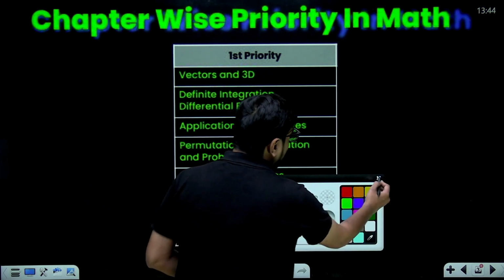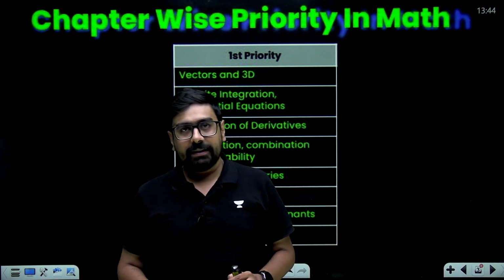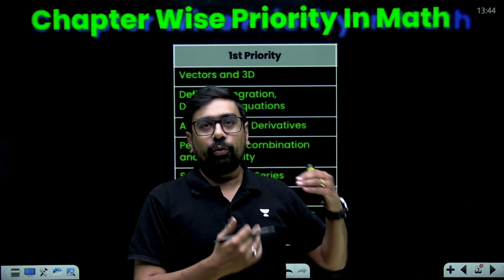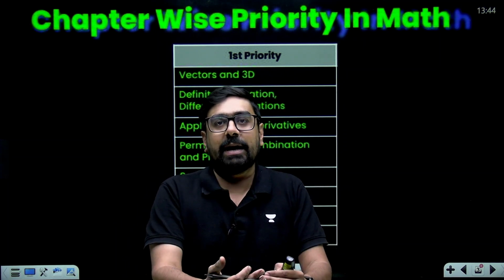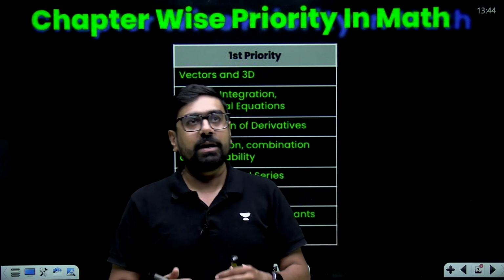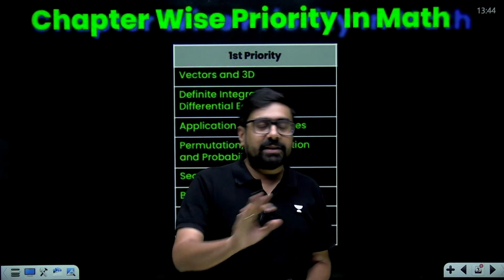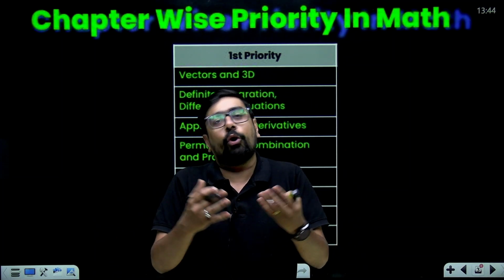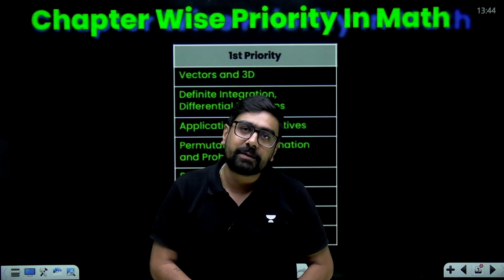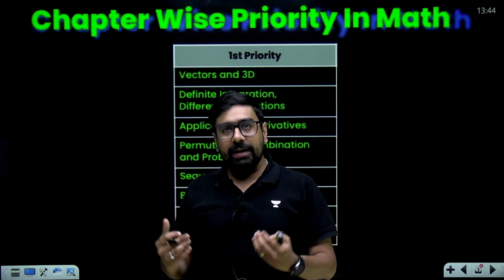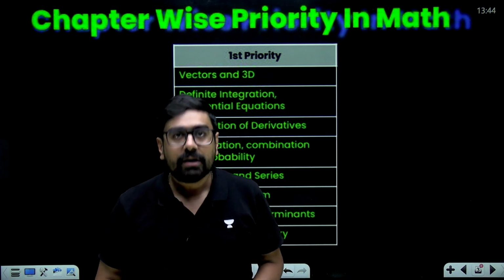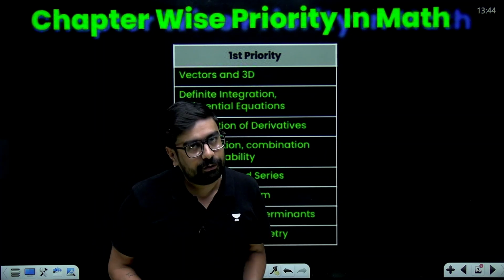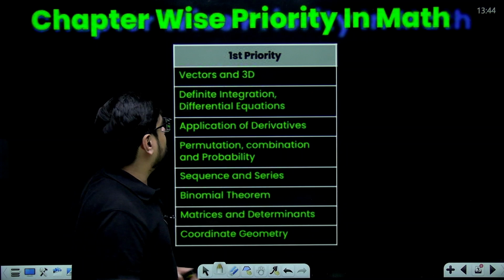Now, a priority list does not mean that you have to do exactly these chapters first, then the second priority chapters and the third priority chapters. No, the general recommendation is that you have to keep a hold on all the chapters that are covered in mathematics. But again, there can be a strategy. The strategy is to follow a priority while revising. So that priority list I can give you as per my suggestions.